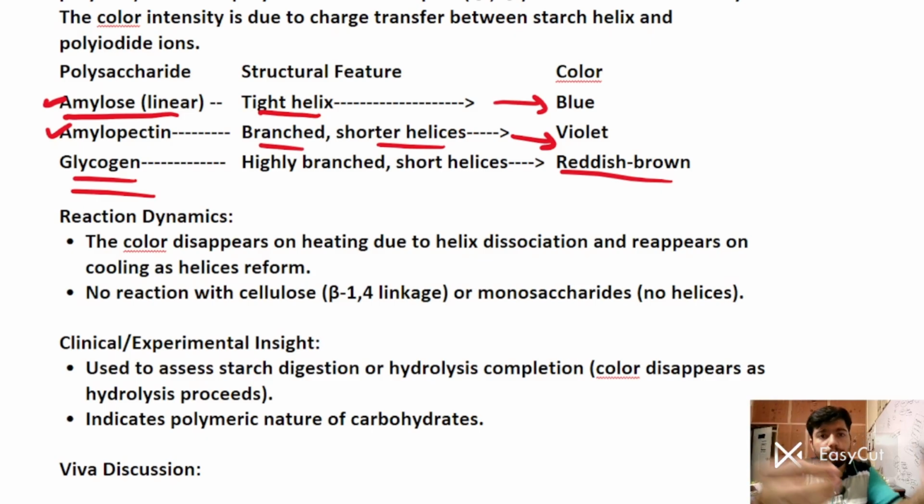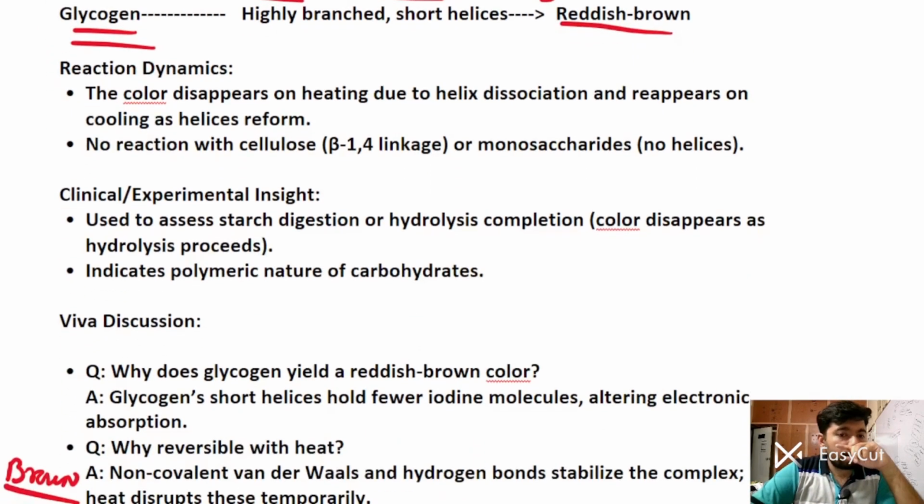When you perform the test on glucose, it won't give a blue color. As a clinical insight, it is used to assess starch digestion or hydrolysis completion, since the color disappears as hydrolysis proceeds. It indicates the polymeric nature of carbohydrates. Now the Viva questions. Why does glycogen give a reddish brown color? Glycogen has a short helix and holds fewer iodine molecules, and alternating electronic absorption is there.